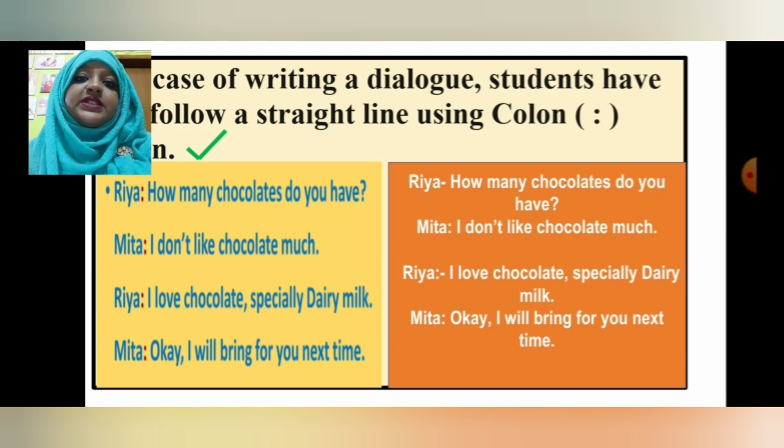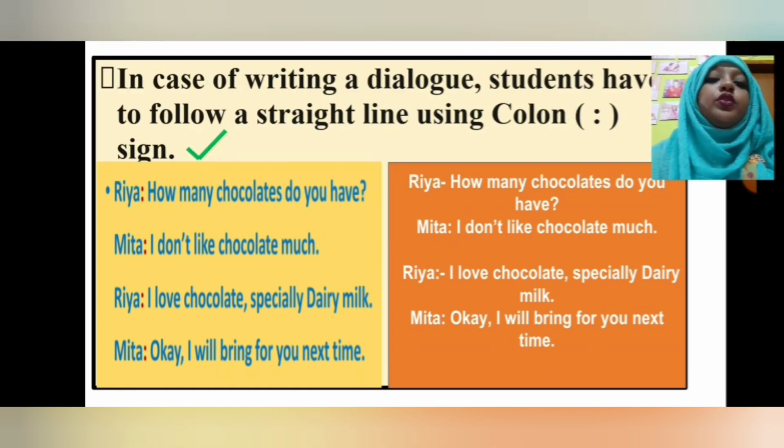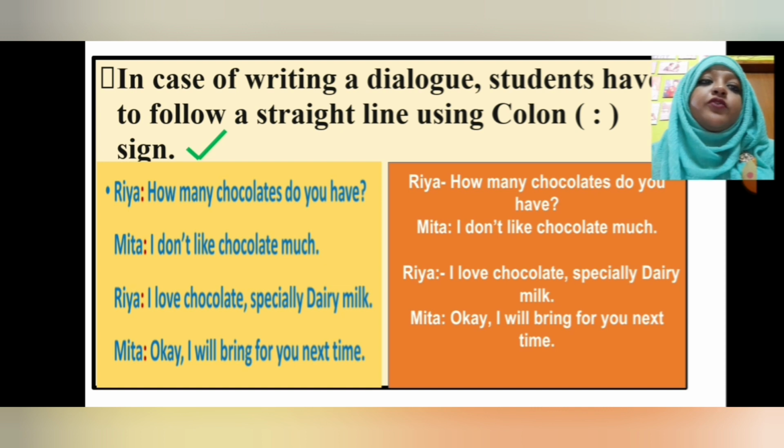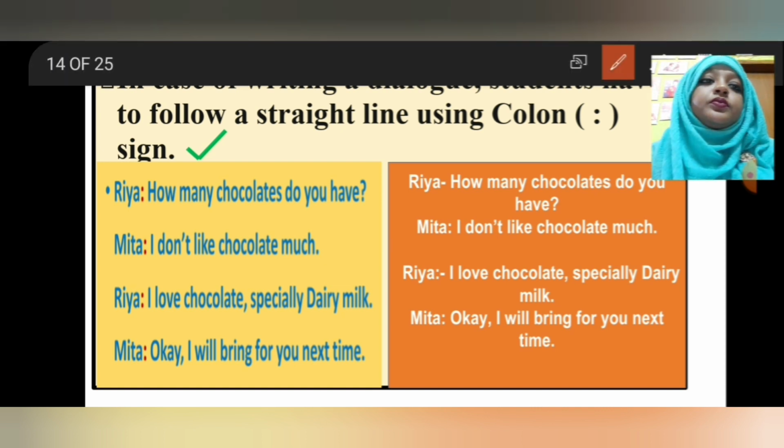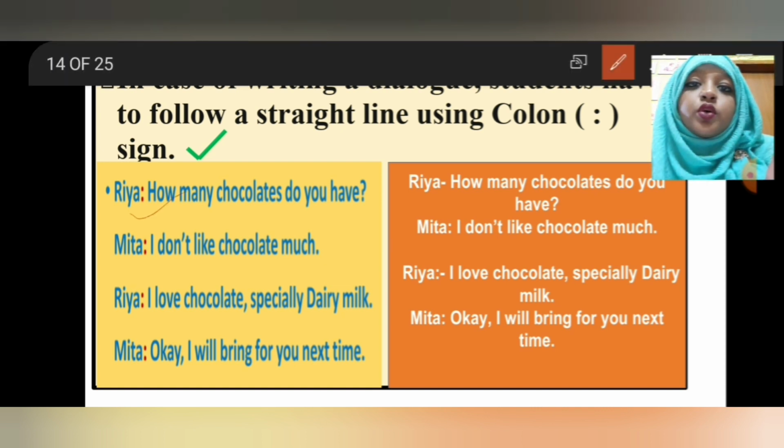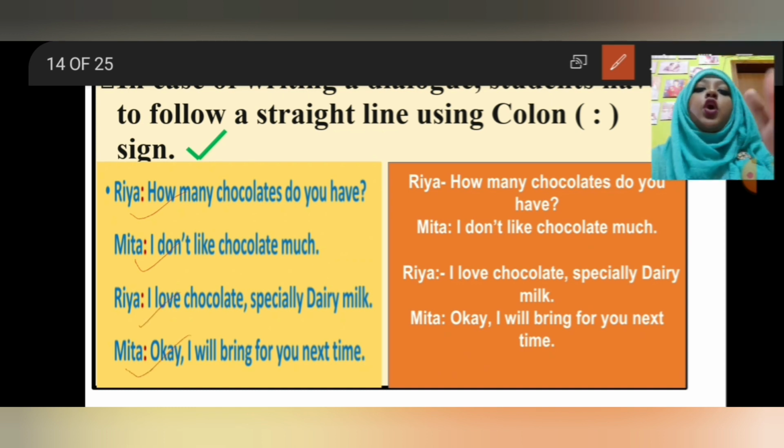Then here you can see another rule, which is in case of writing a dialogue, students have to follow a straight line using colon. So you can see in the first picture that here is one colon, here is one colon, here is one colon, here is one. So all the colons are in a straight line.